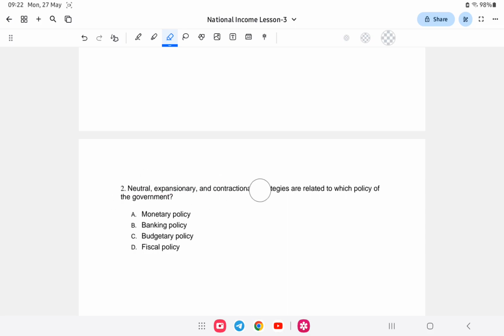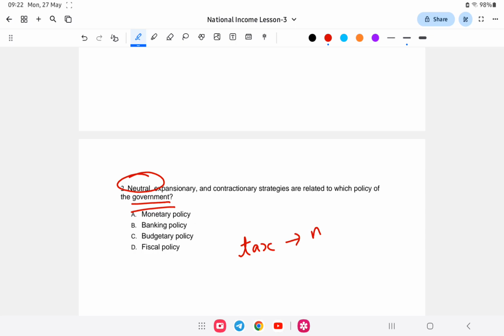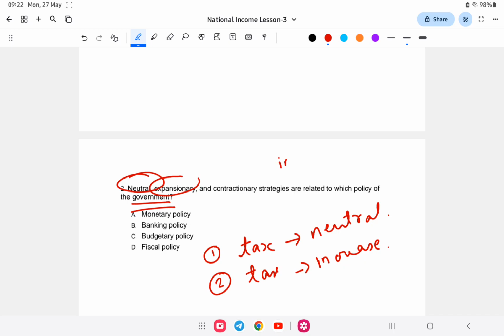In the sense like, for example, let us take an example of tax. The government has the tax. So suppose in the neutral case, the tax neither increases nor decreases. In the second case, expansionary means increasing the tax. Why do we need to increase the tax? Suppose there's an inflation in India, inflation means the value of money goes down.